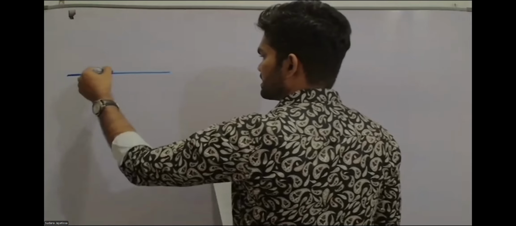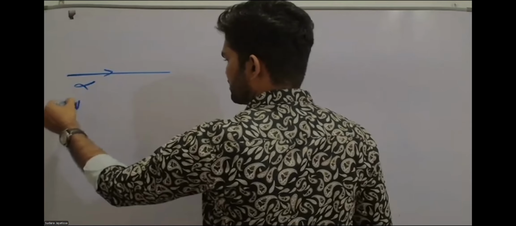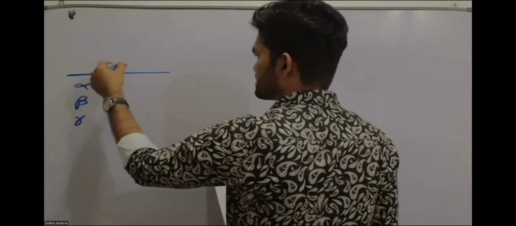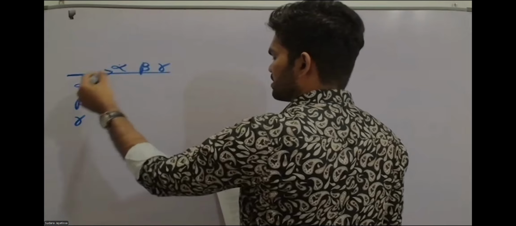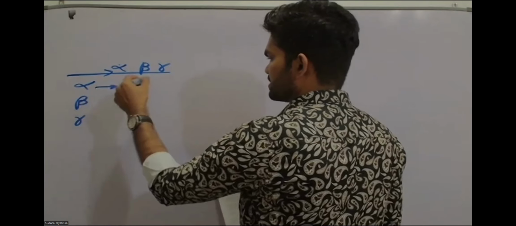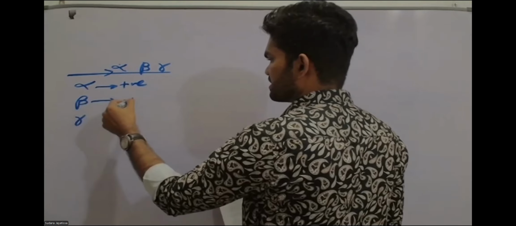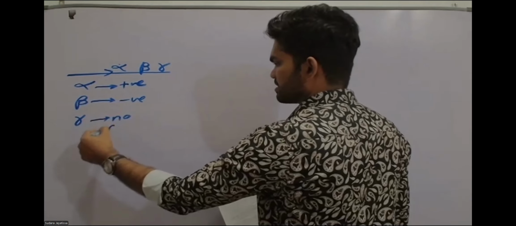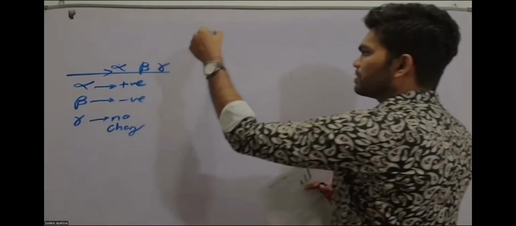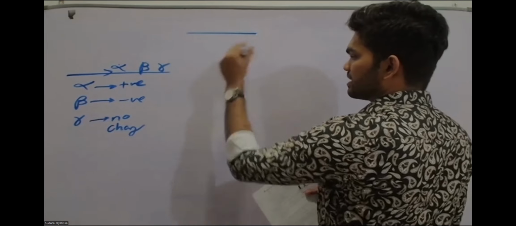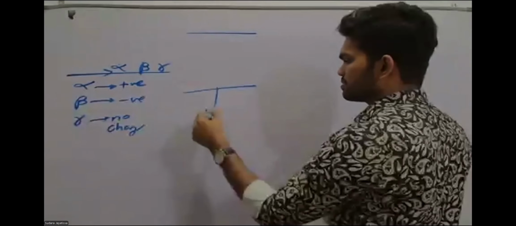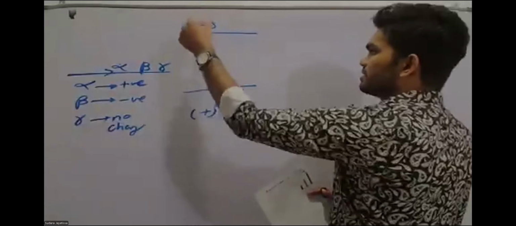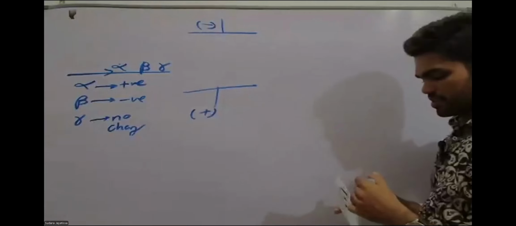So let's say alpha, beta, and gamma radiations are coming. Alpha is positively charged, beta is negatively charged, and gamma has no charge. If you put an electrical field, let's say this is positive and this is negative, what's going to happen?